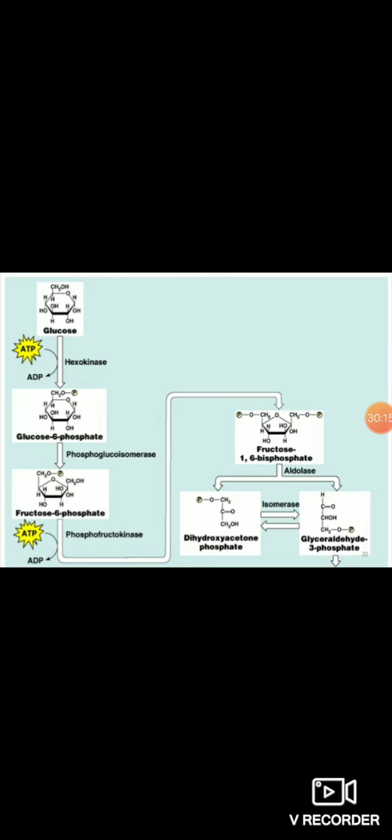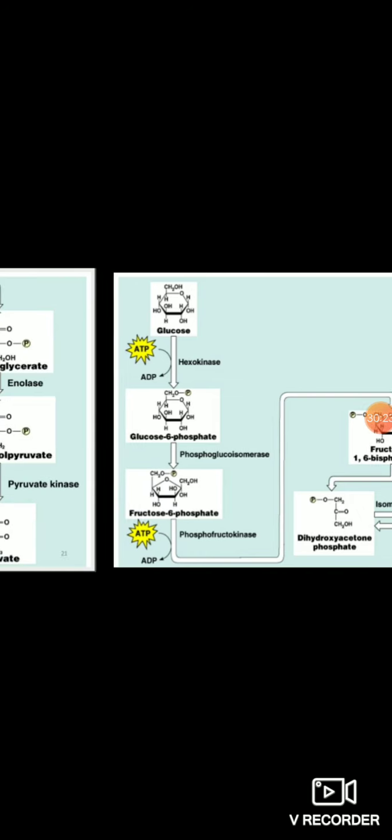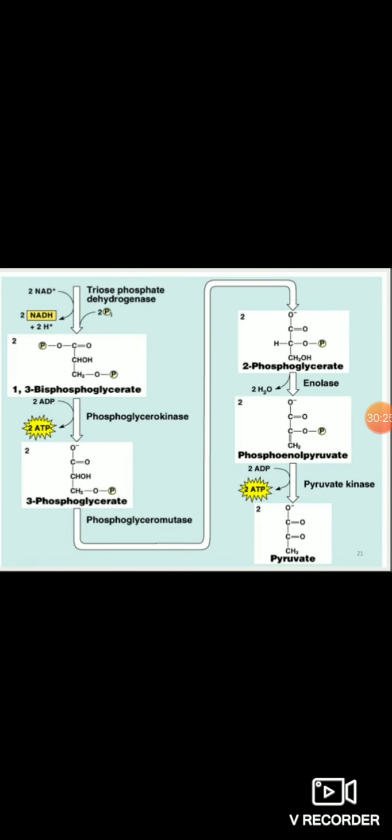Next we'll go for the next 5 steps, that is the payoff phase. Payoff phase. Now remember, from this there are the 2 molecules. Up till now there is only one molecule, but now it is 2 molecules of glyceraldehyde 3-phosphate.